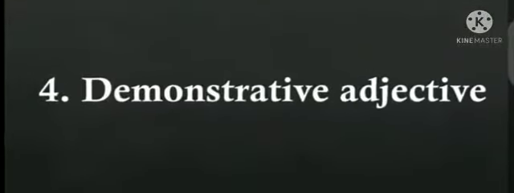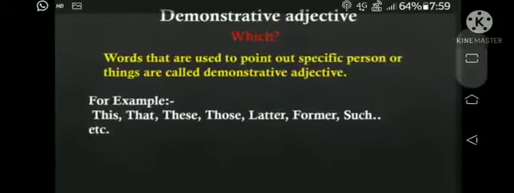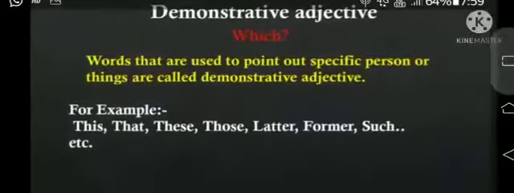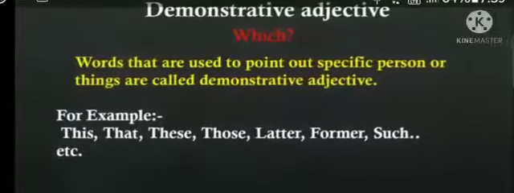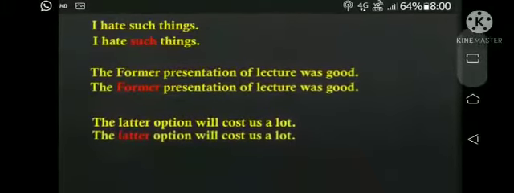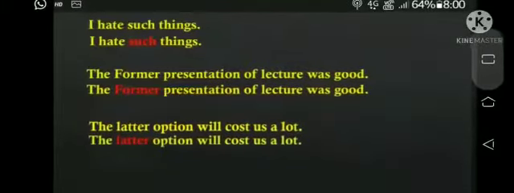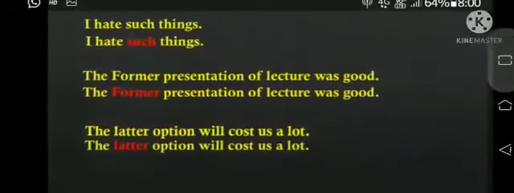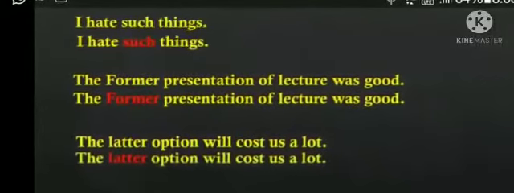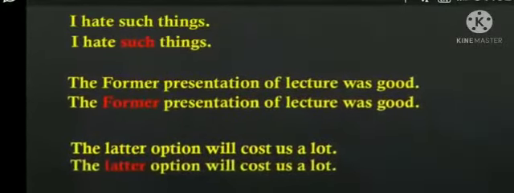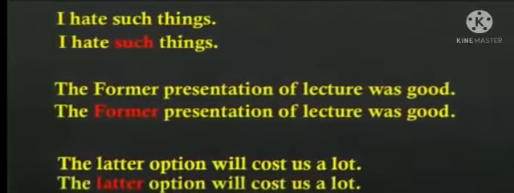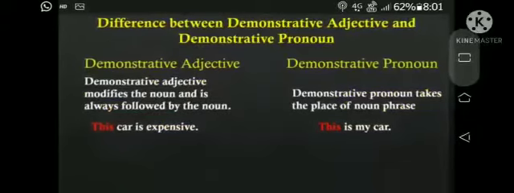Now next is demonstrative adjectives. Words that are used to point out a specific person or thing are called demonstrative adjectives. You can see, for example, this, that, these, those, latter, former, etc. See examples. I hate such things. Here, such is a demonstrative adjective. Next is, the former presentation of the lecture was good. Here, former is a demonstrative adjective. The latter opinion will cost us a lot. Here, latter is a demonstrative adjective.